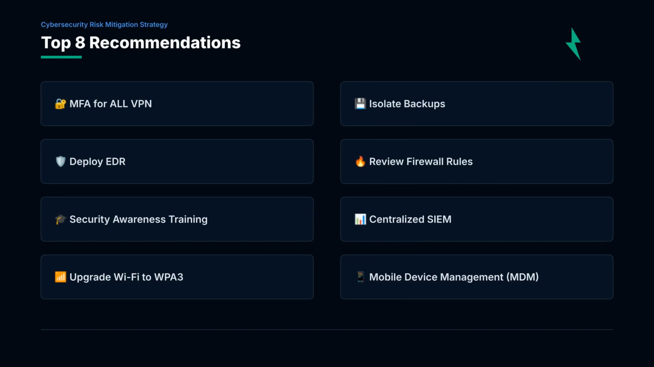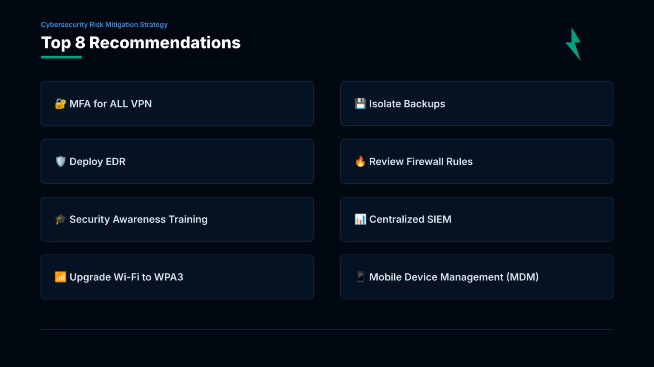To summarize, our top 8 recommendations are: 1. MFA for all VPN, our highest priority. 2. Isolate backups, immutable backups for the storage server. 3. Deploy EDR on all endpoints. 4. Review firewall rules. Remove unnecessary open ports. 5. Security awareness training, phishing simulations for all employees.